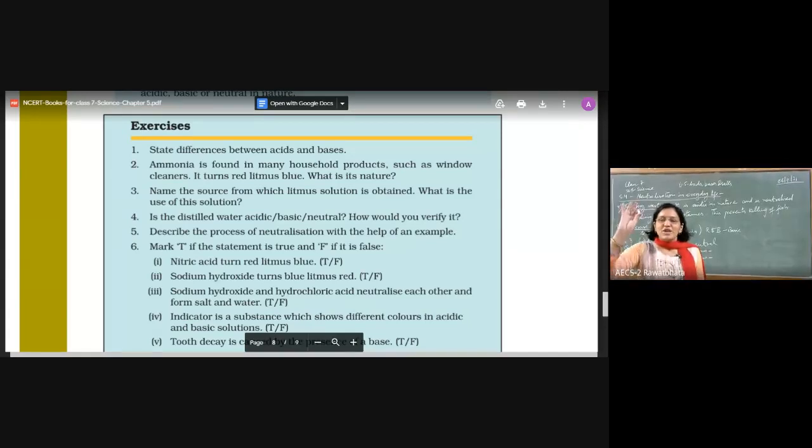No change. You add blue, it remains blue. You add red, it remains red. No change means it is neutral. This is a clear-cut indication that it is neutral.